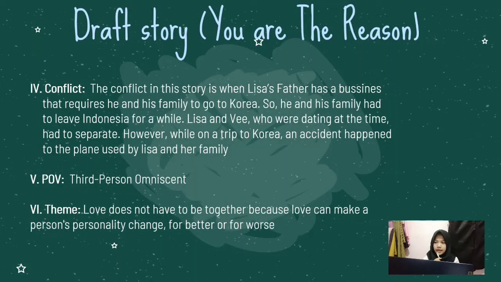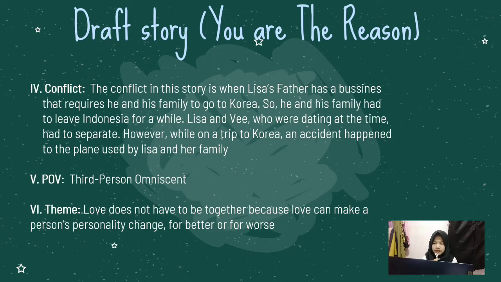The fourth element is conflict. The conflict of this story is when Lisa's father has a business that requires he and his family to go to Korea. So he and his family had to leave Indonesia for a while. Lisa and V, who were dating at that time, had to separate. However, while on a trip to Korea, an accident happened to the plane used by Lisa and her family.